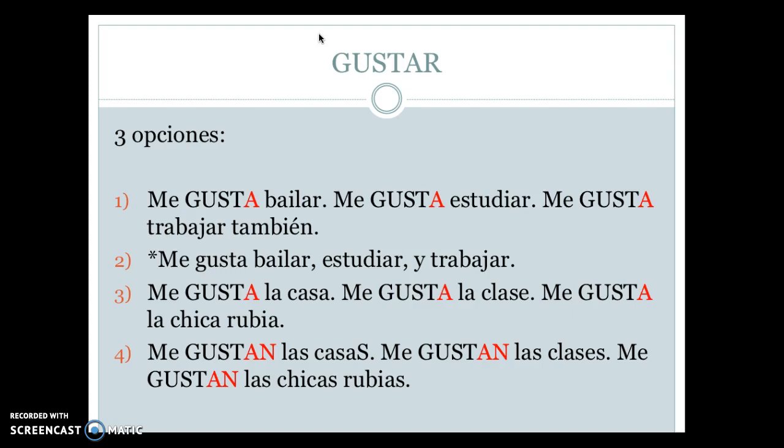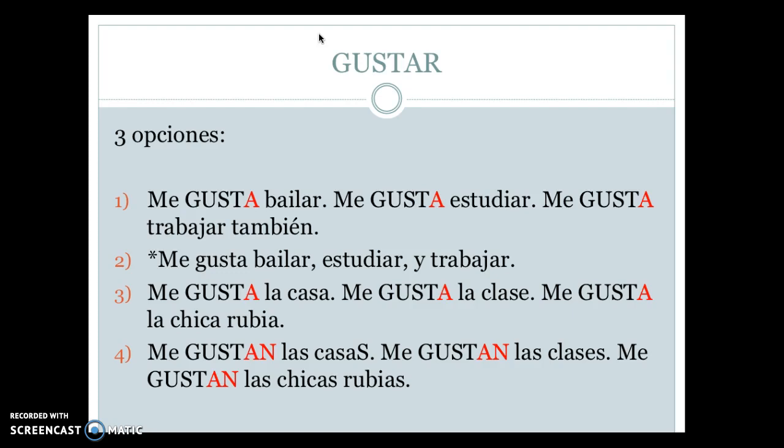Number 2 is just to reiterate that even if there is a list of singular activities that come after gusta, you're still going to conjugate that verb in the singular. For example, me gusta bailar, estudiar, y trabajar. Number 3, we have a singular noun that is doing the pleasing. So we're again going to conjugate the verb in its third person singular form, or gusta.